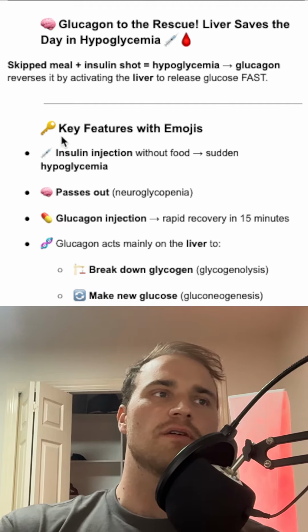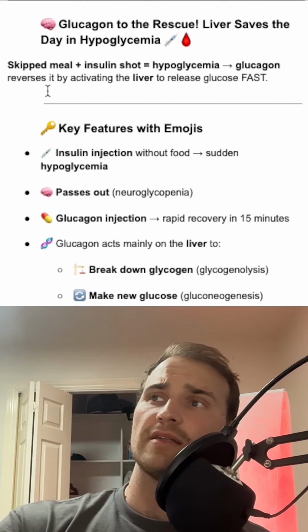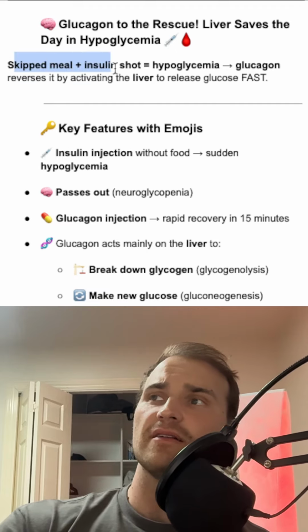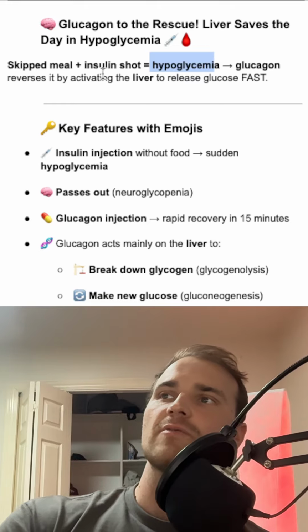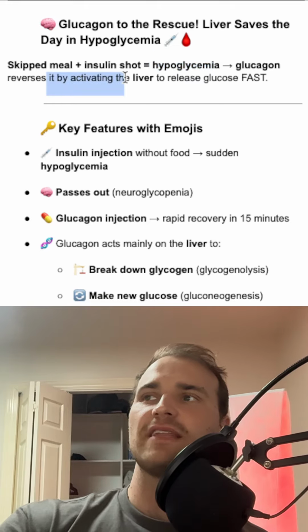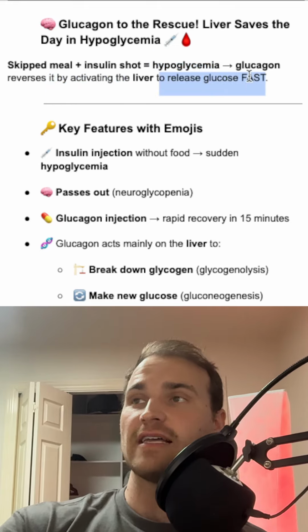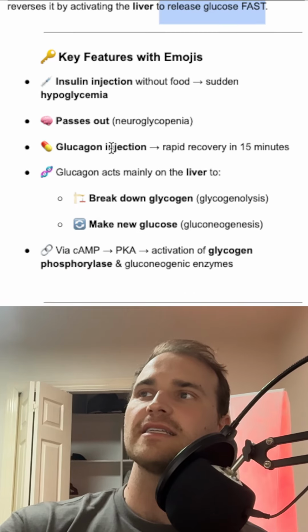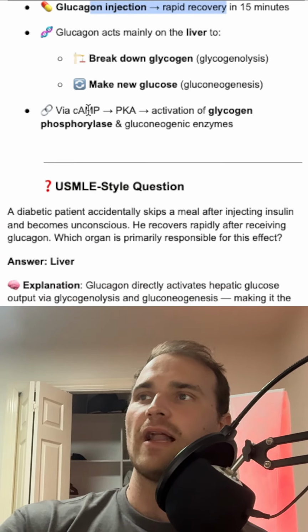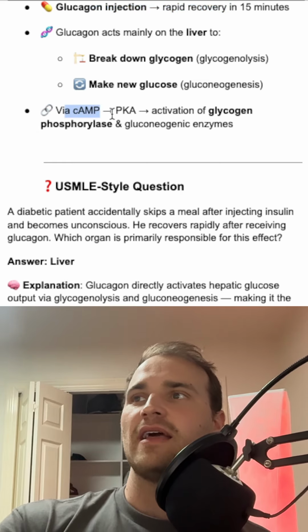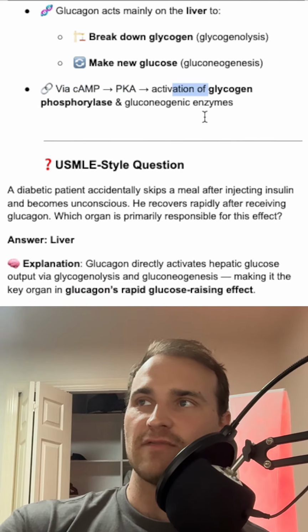Okay, so let's talk about a practice question here. We have like a skipped meal and then somebody gave themselves an insulin shot. Now they have hypoglycemia. How do you reverse this? Well, glucagon would reverse this by activating the liver to release that glucose fast. Okay, so some key features here: insulin injection without food, passing out, glucagon injection, recovery, and there we go. Voila, it happens via cAMP and then PKA, which then activates that glycogen phosphorylase.